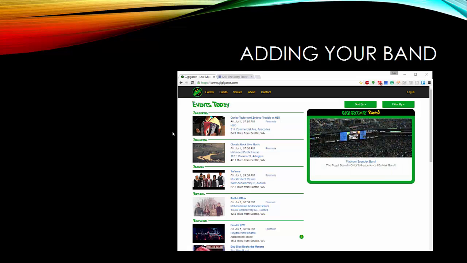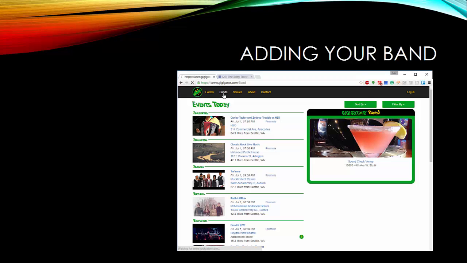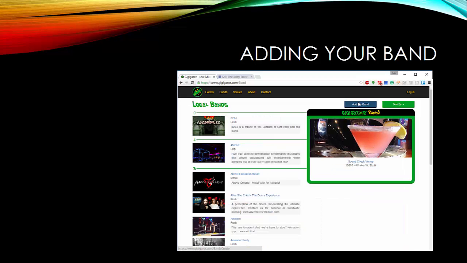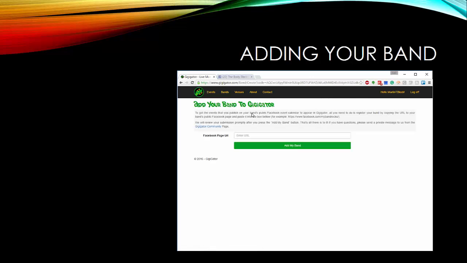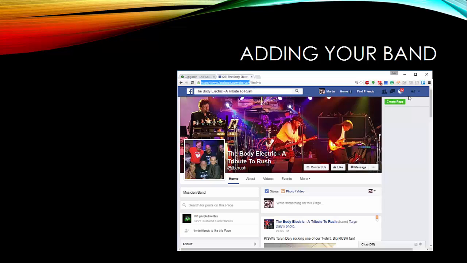And the way that you do this is to navigate to the Bands tab in Gigigator, and then select the Add My Band button. And that'll take you, if you're not already logged in, to the login with Facebook. We'll go ahead and do that. And then after doing that, you'll be prompted to give the Facebook page URL for your band or your musician's page in Facebook. And so we're going to navigate over here to my most favorite Rush tribute band, the Body Electric.